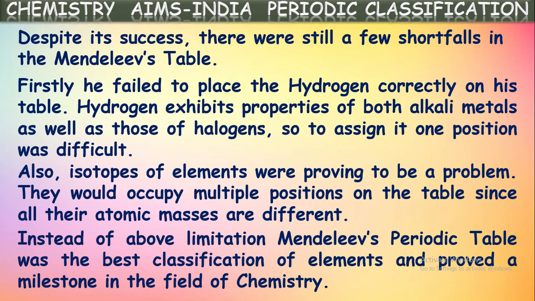Next, in spite of these limitations in Mendeleev's periodic table, it was the best classification of elements and proved a milestone in the field of chemistry. Even though it failed in places, it led the correct way for the classification of elements in the modern way. Based upon the path laid by this classification, the modern periodic table was designed later. So even though it has some drawbacks, it is one of the important classifications.